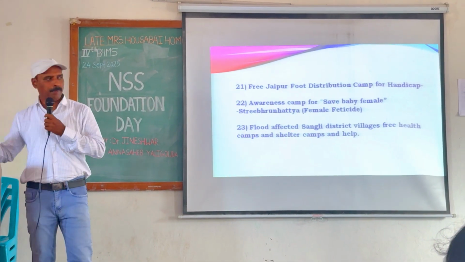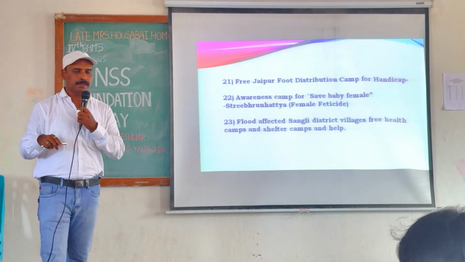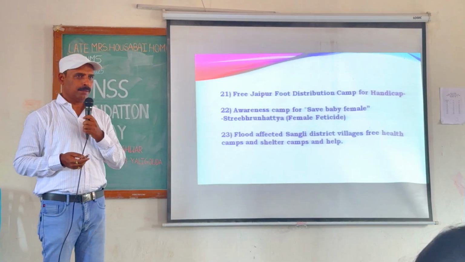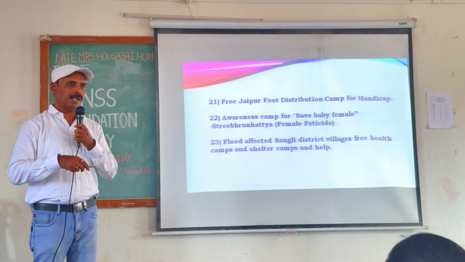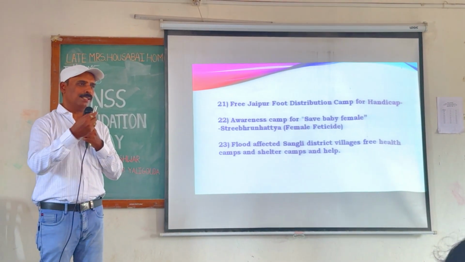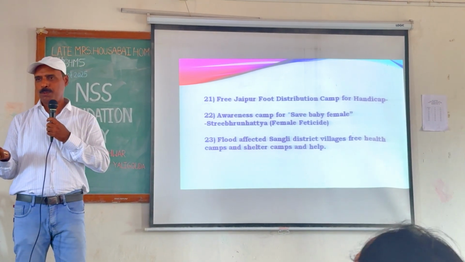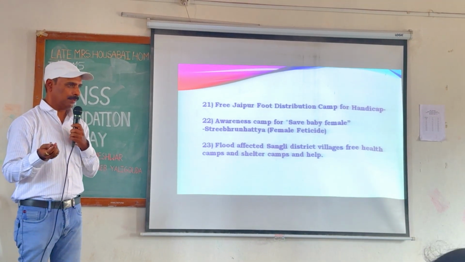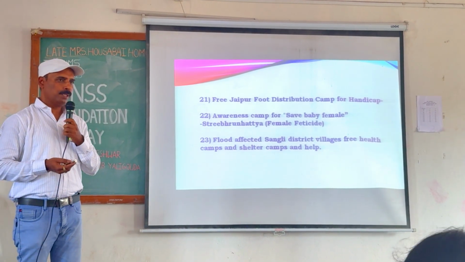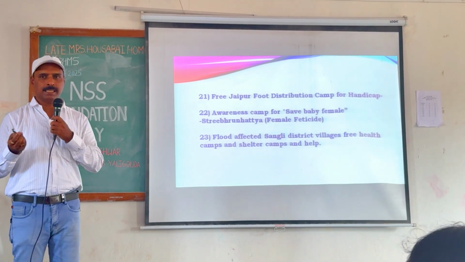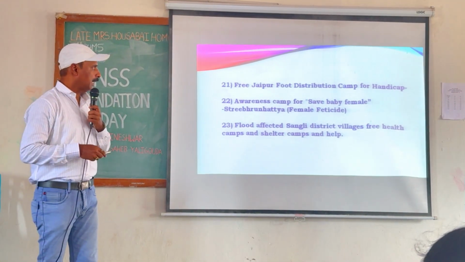Next, you have to remember the free Jaipur foot distribution. We conducted it because my chairman, Prithviraj Patil, is a politician. So we also do some political-related activities, but under the NSS banner. We have to do that because it is indirectly social work. The Jaipur foot was arranged by our chairman's guidance, and we distributed to more than 150 people, giving hands and legs to these handicapped people. That is very good.